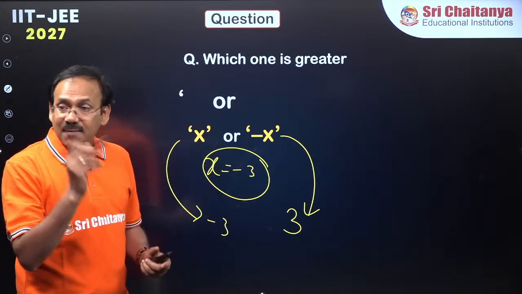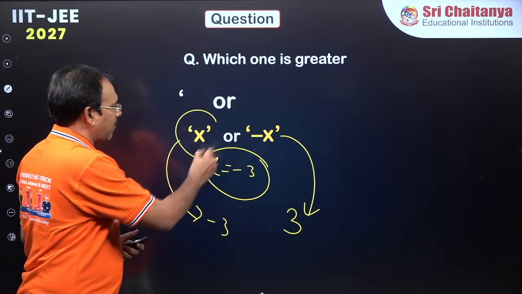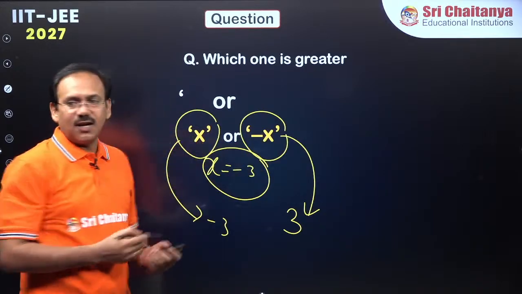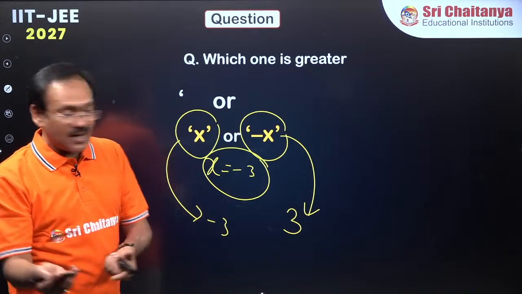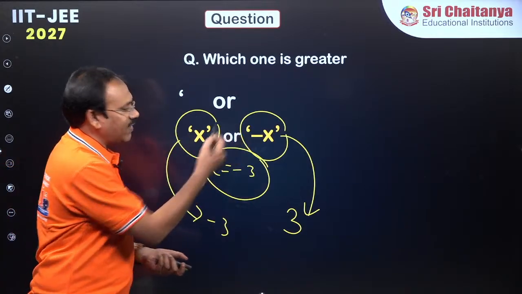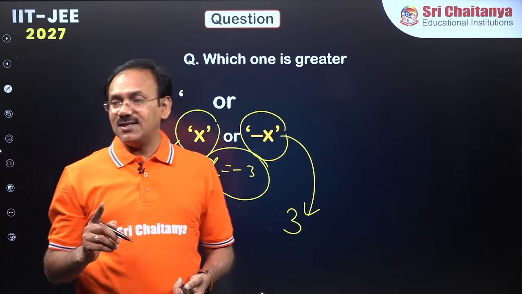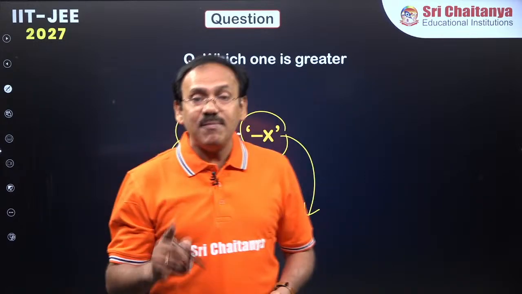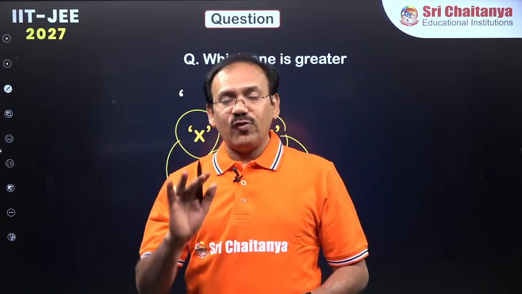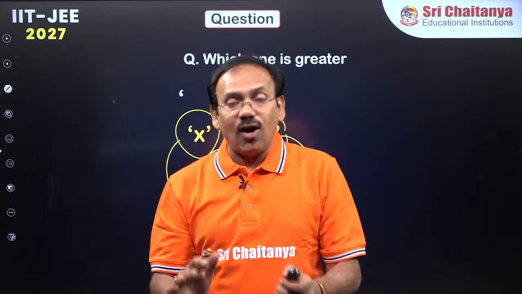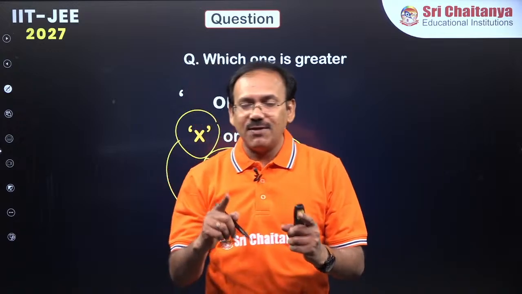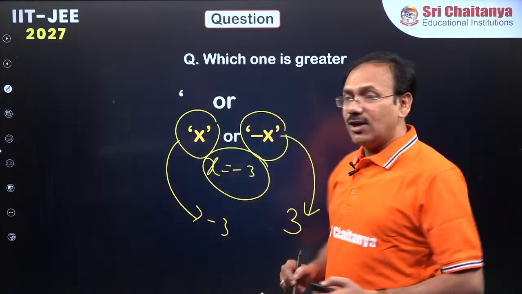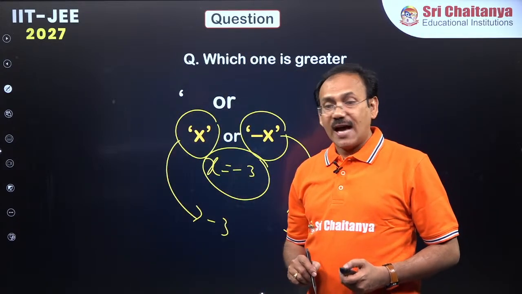If you take x positive, x is positive and minus x is negative, so x is greater. If I take x as 0, both are the same. If I take x as negative, x will be smaller and minus x will be greater. Got my point dear students? I mean to say, don't feel that minus x is negative and x is positive. It is all about the value you assign. Do you agree with me? Have you learned this point dear students?